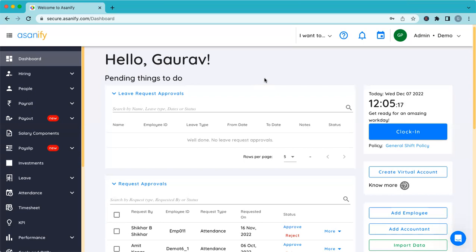Few of them have taken the advance loan from the company for which we need to get the recovery installment done. For those things, what I generally do is run the payroll, download the Excel, then make all these adjustments in the Excel, and then I process it through the past payroll option.